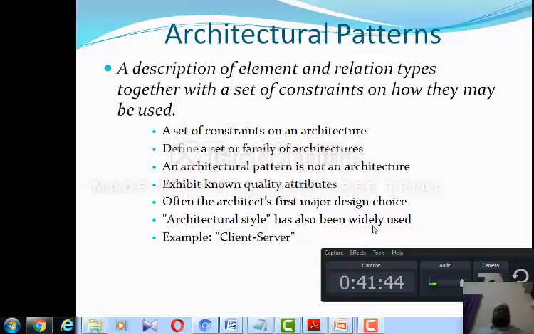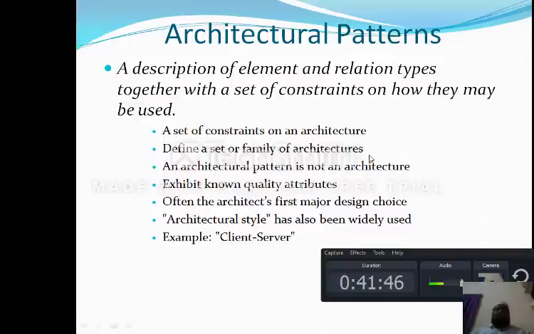If I look in detail at my architectural styles, my architectural models, my architectural needs, and how the architecture can be designed, all these things play a key, vital role for a software developer to develop a particular software.